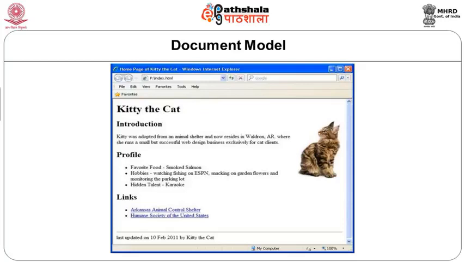HTML also provides tags or keywords to distinguish headers, tables, lists, and forms. It also enables inserting images and animations into a document. Besides these structural elements, HTML provides various keywords to give instruction to the browser on how to render the document.